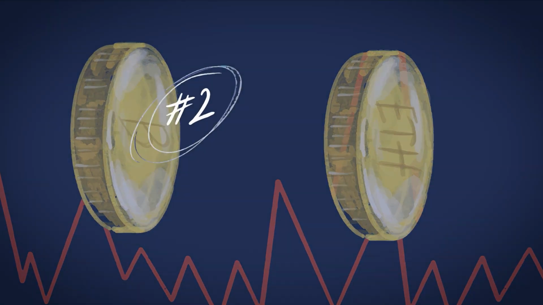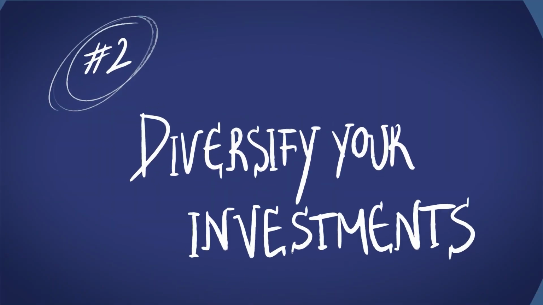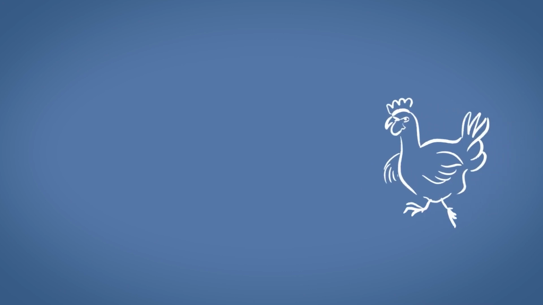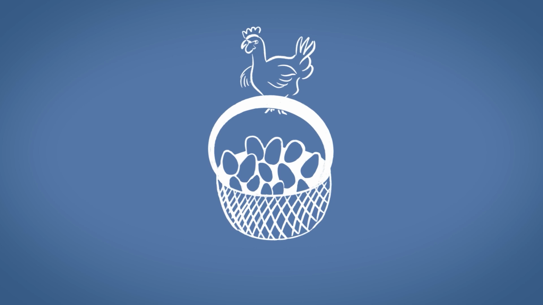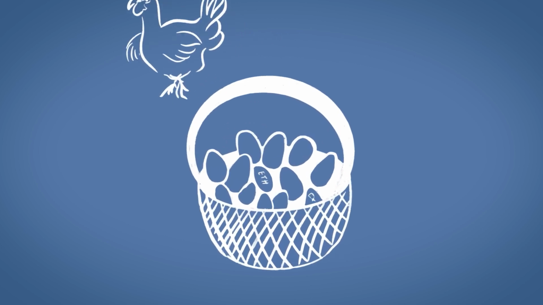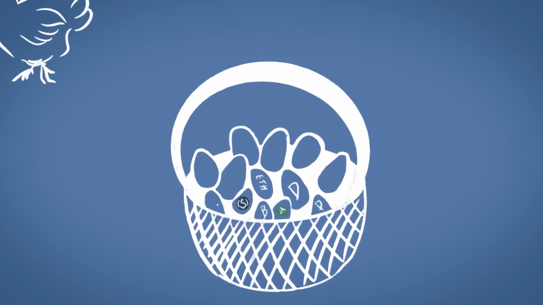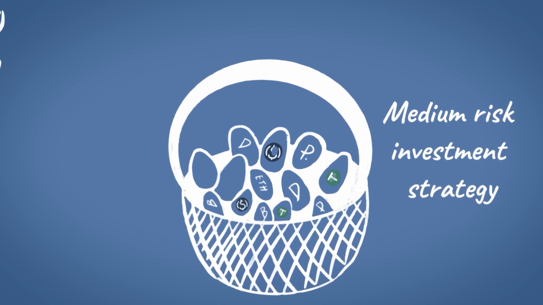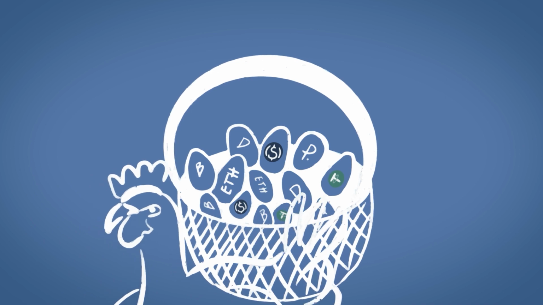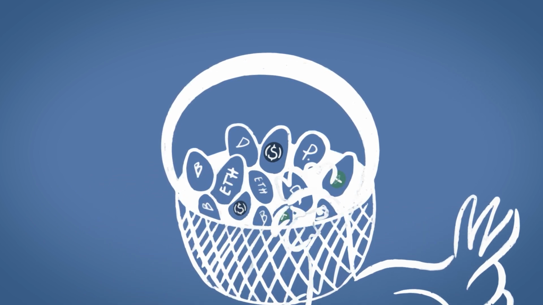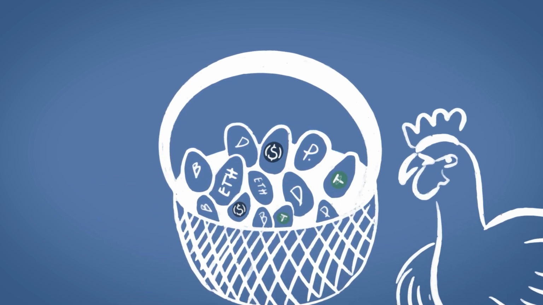Number 2. Diversify your investments. A good old saying says not to keep all of your eggs in one basket, and this rings true over centuries. In crypto, staking both into low and higher risk coins can be a medium risk investment strategy. For example, you can stake some stable USDC coins and then some higher risk coins like Dogecoin or Polkadot.